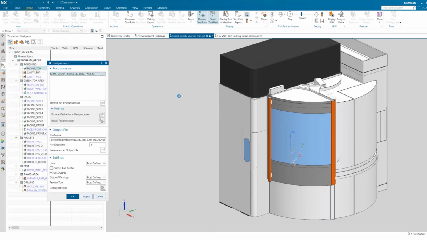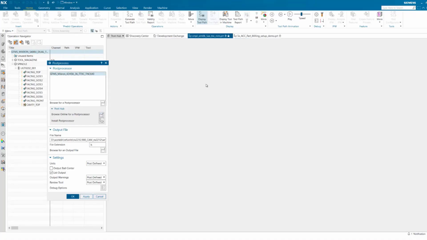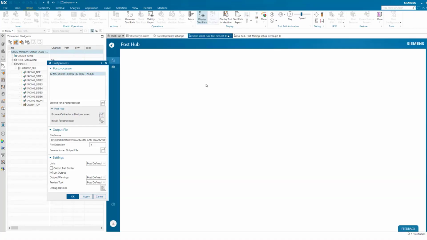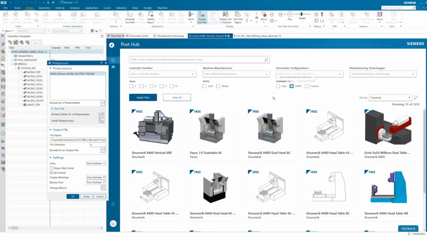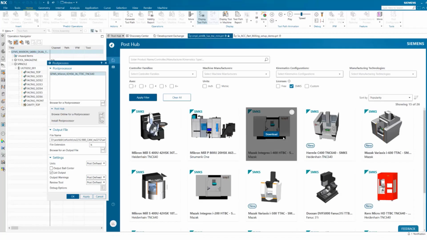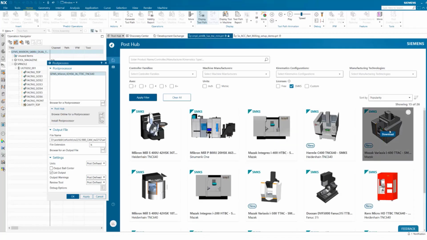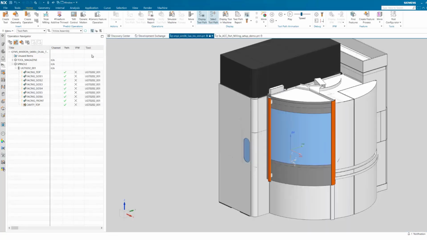Open the Post Process dialog and click Browse Online for a Post Processor to enter Post Hub. After downloading a machine kit, a window displays asking you to install a machine or open a sample part. Clicking Install Machine installs the machine kit into the current machine library. You can replace the machine later.